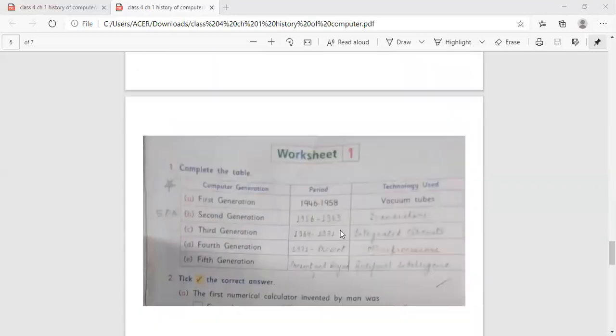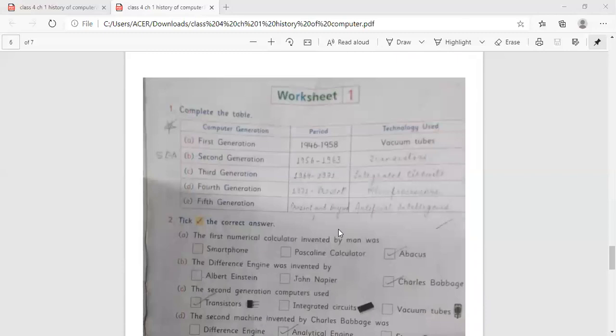Now comes worksheet 1. We are going to solve worksheet 1. Complete the table, that is computer generation, period, and technology used. In the first generation, the period is 1946 to 1958 and the technology used is vacuum tubes. Second generation, 1956 to 1963, technology used is transistors.